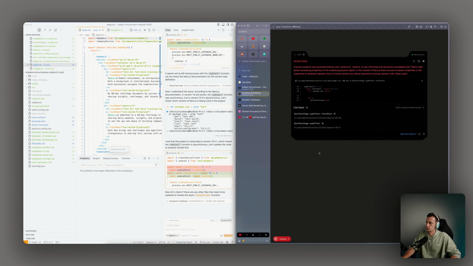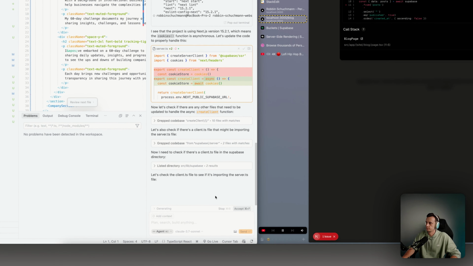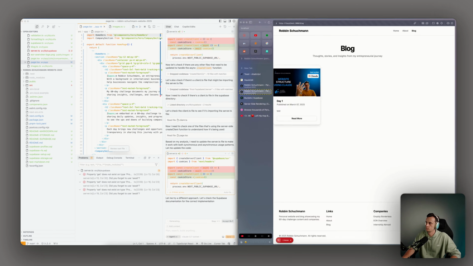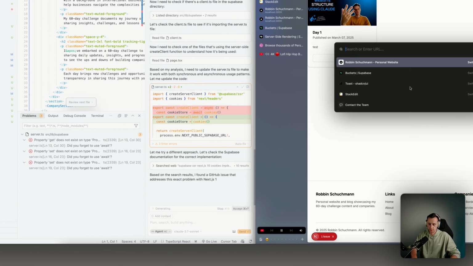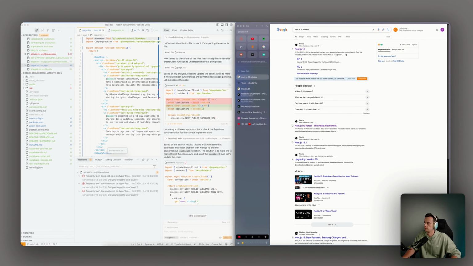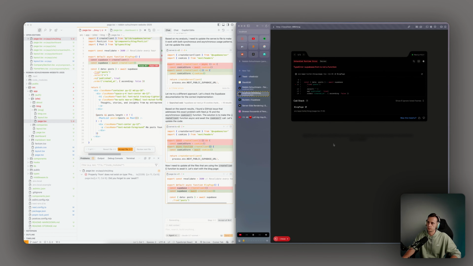Does this actually work? Read my blog? No. Oh, now the whole application is broken, I think. Maybe I shouldn't have done this right before I wanted to end the episode. Okay, we're back. Maybe it's new because I think Next.js is released. Next.js 15 release. End of 2024. Okay, you know what, guys? I'm gonna resolve this. That's it for today.